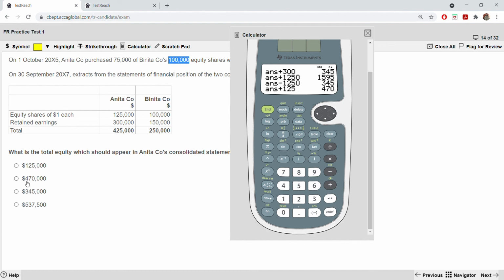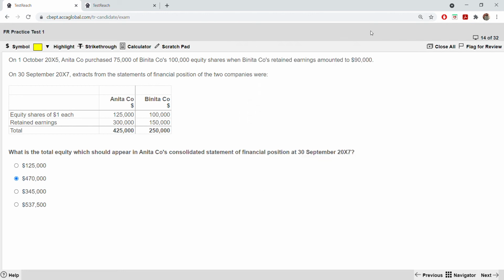Okay, 470. Proofreading. You always have to do proofreading because it's easier to make mistakes on the CBE platform. Even though it's easier, it's easier to make mistakes. That's why you always need to proofread.